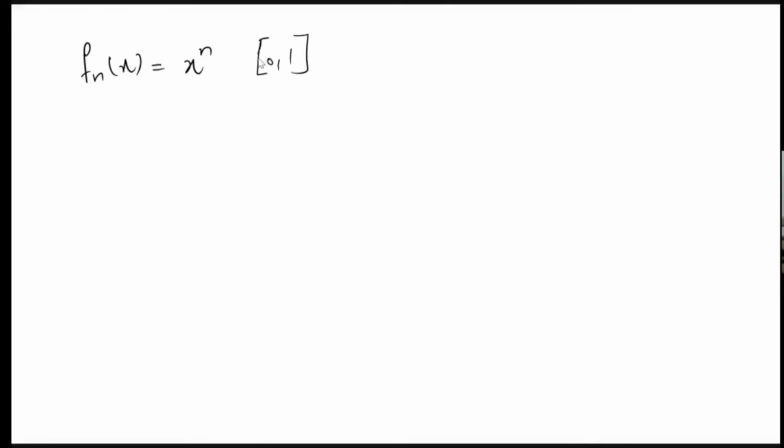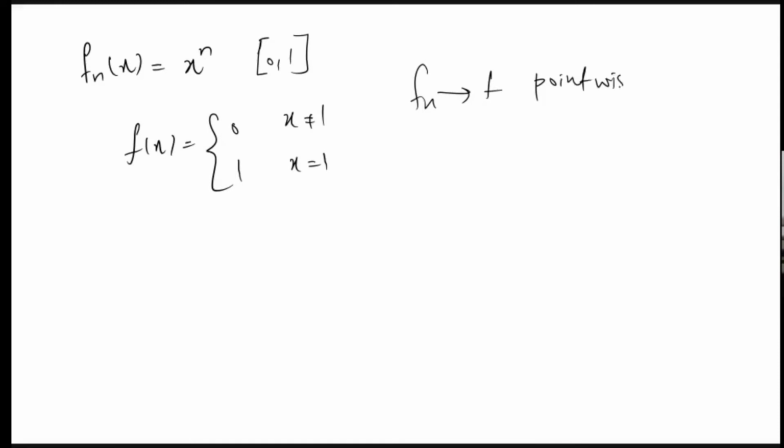We know that it is converging to 0 on the points which are less than 1, and converging like this: f(x) is equal to 0 if x not equal to 1, and 1 if x equal to 1. So we know that fn converges to f pointwise. Is this convergence uniform?